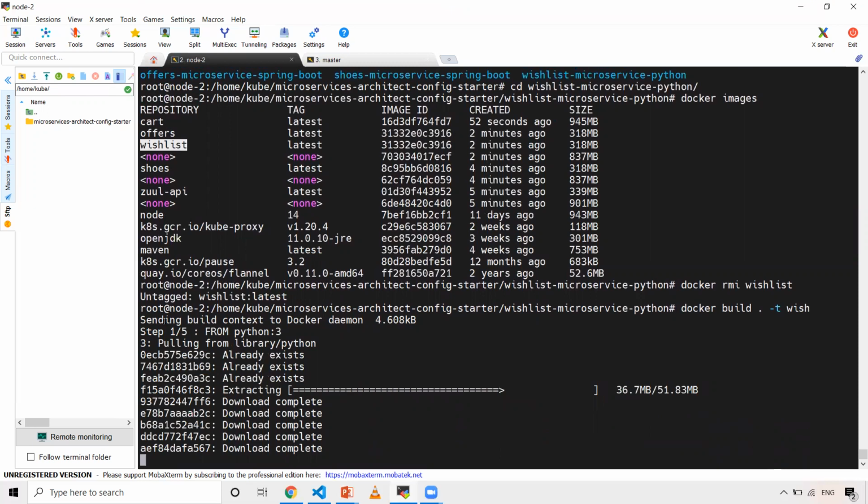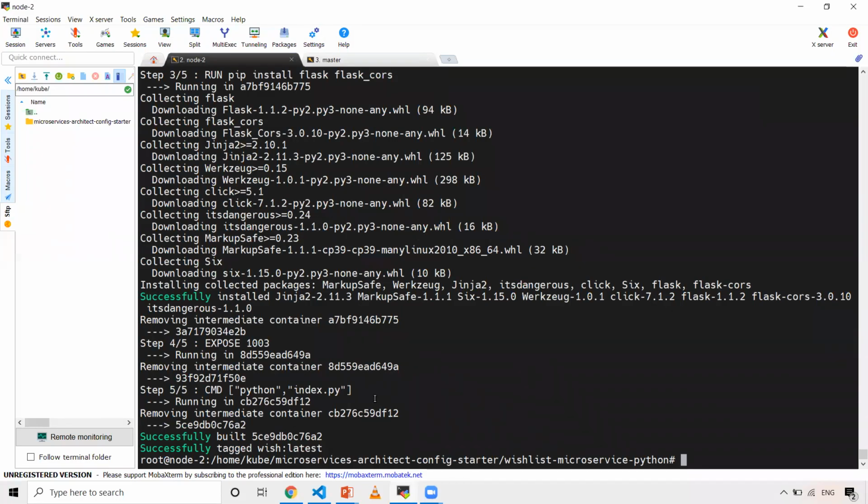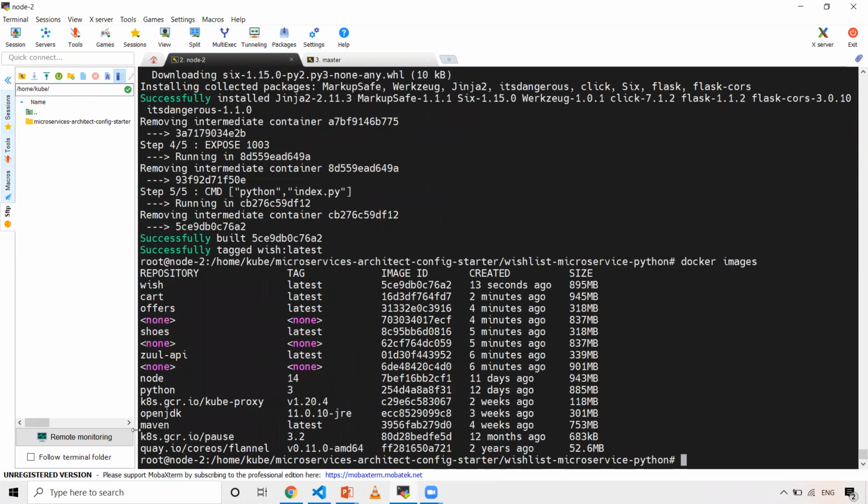So once these are done, we can start by creating each and every microservice. So now I've created a Docker image for my Python application also. So let's see. I have an image for wishlist, cart, offers, shoes, Zuul API gateway, and there should be UI. 1, 2, 3, 4, 5, 6, 7. There should be UI. I'm not sure where it went.